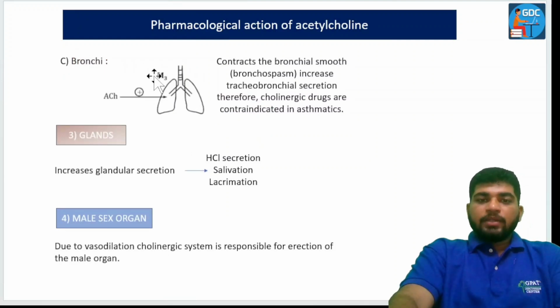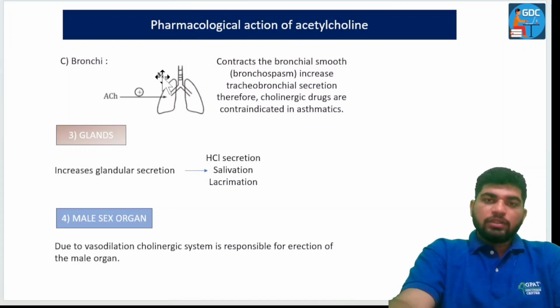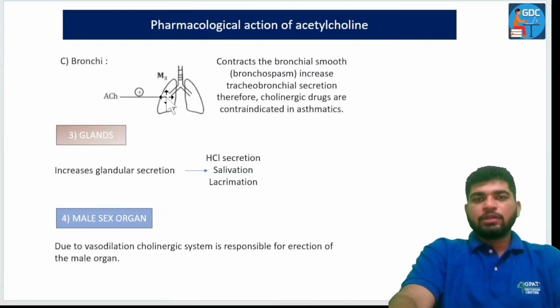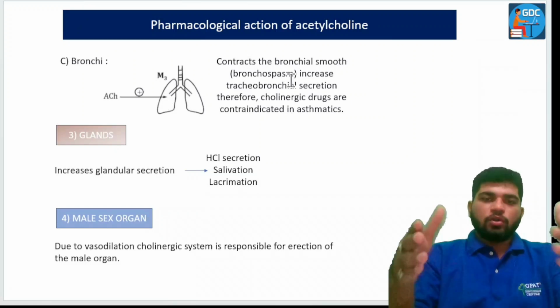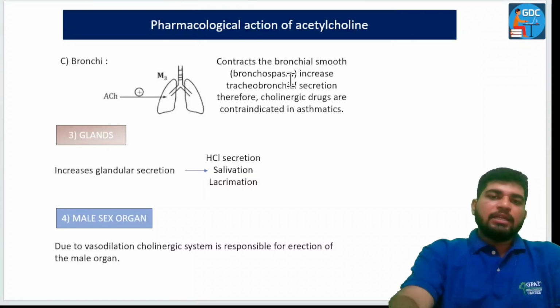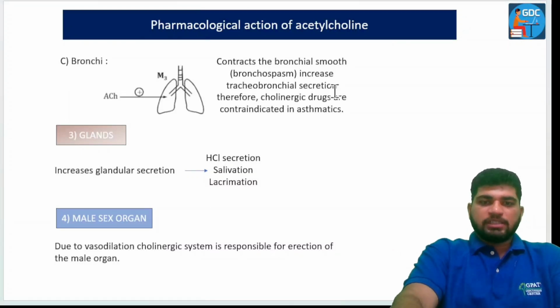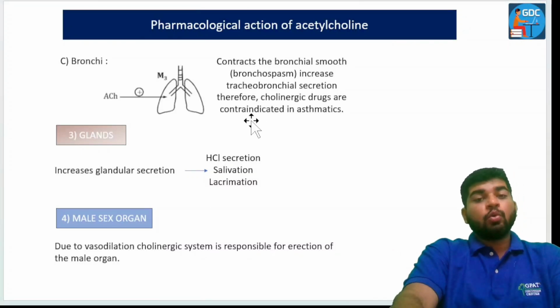Now let's move towards the bronchi. Because of the M3 receptor, it will cause contraction. Why contraction? Because it is Gq mediated. So it contracts the bronchial smooth muscles, bronchospasm may take place, and there is increased tracheobronchial secretion. Therefore, cholinergic drugs are